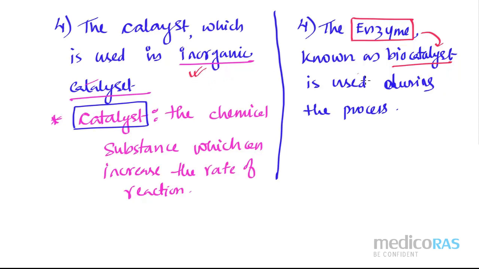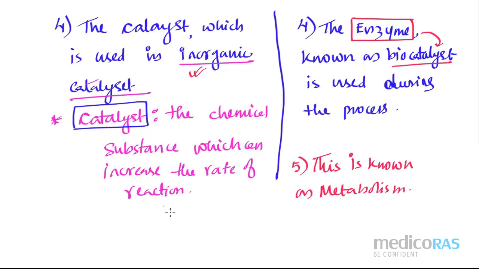Fine. So last point, the 5th point I can write: if enzymes are involved, biomolecules are involved, living cells are involved, this is known as metabolism. Fine, this is known as metabolism.